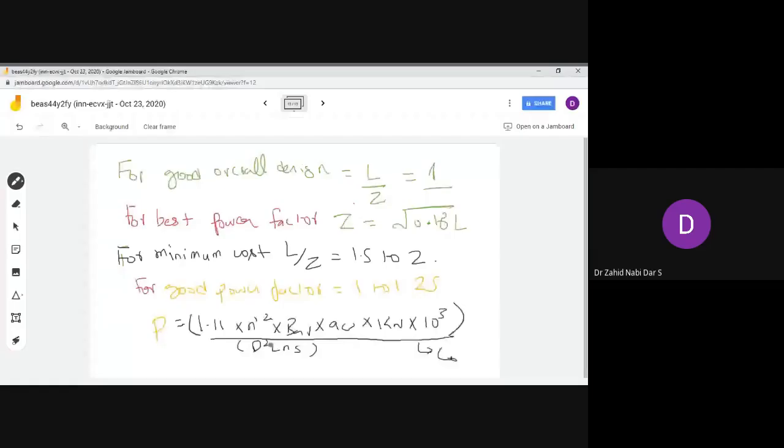This is a constant term. Now, when we are going for the design, we have the properties, we have BAV.